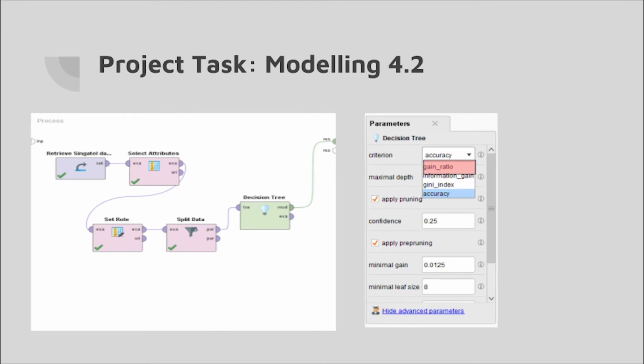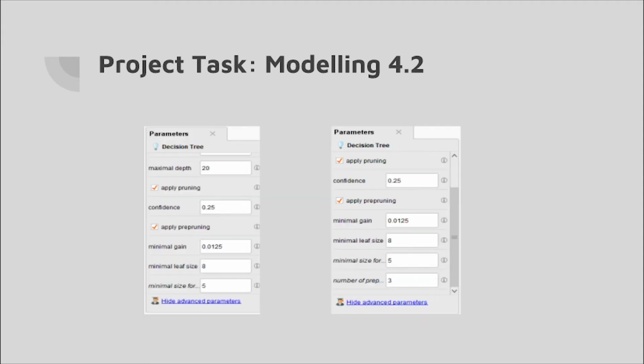Moving on, the decision tree operator is connected to the first partition of the split data operator. This will allow for 70% of the dataset to be used as training data for the decision tree. The model from the decision tree operator is then connected to the result output, where the decision tree is produced. So we used the gain ratio criterion, and this reason is explained in our report. Moving on, these are the settings that we use for our decision tree.